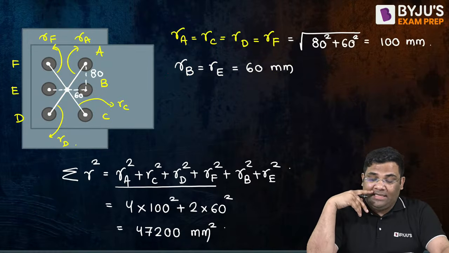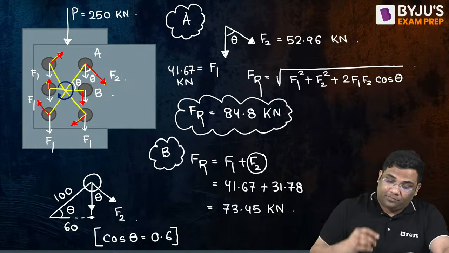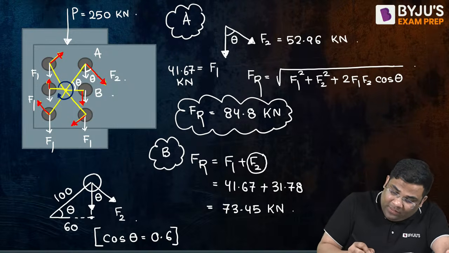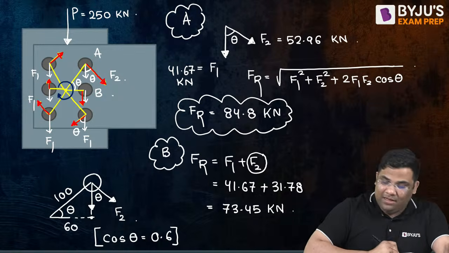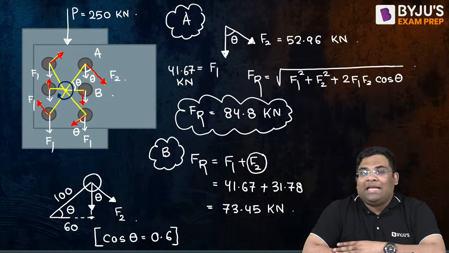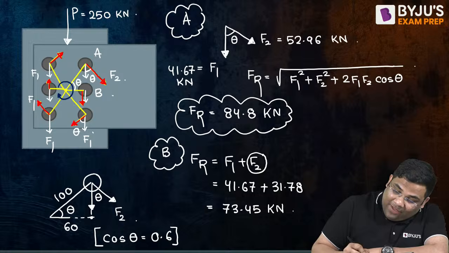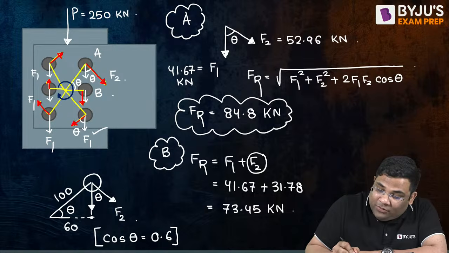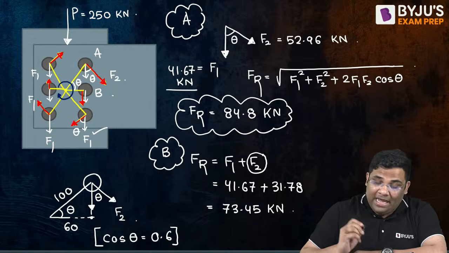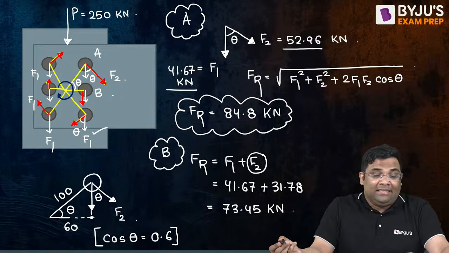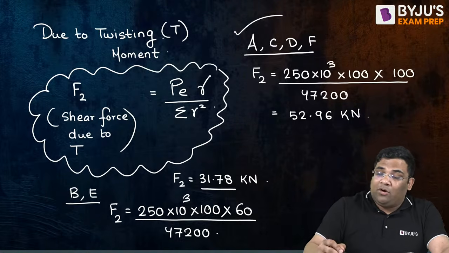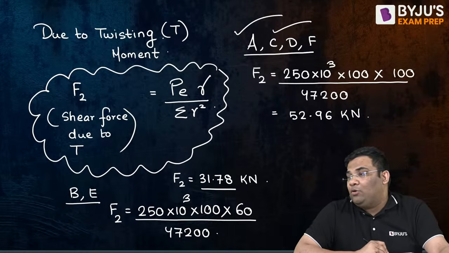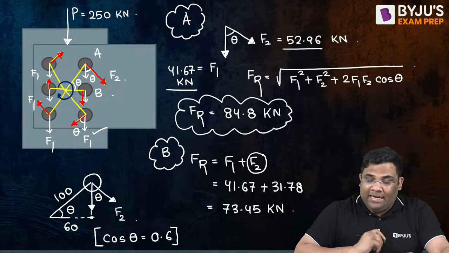Now coming to this C bolt, you see this C bolt. For this C bolt, this angle will be again theta, right? Yes, F1 is how much? F1 is your 41.67 only, and F2 is also 52.96, because whatever results we got for A, the same results we got for C also. F1, F2, and the angle is theta also.